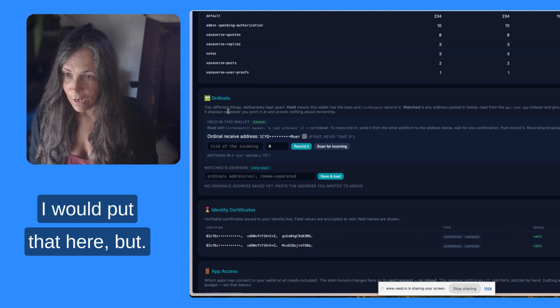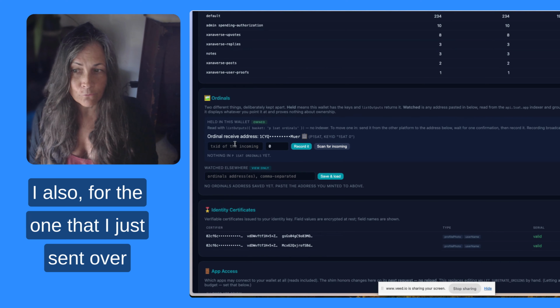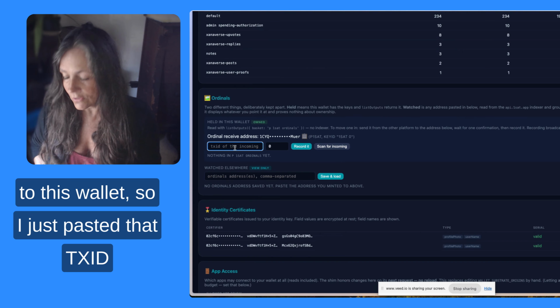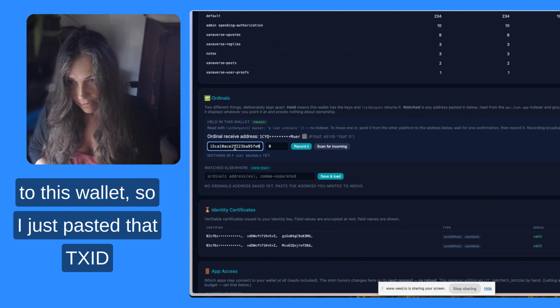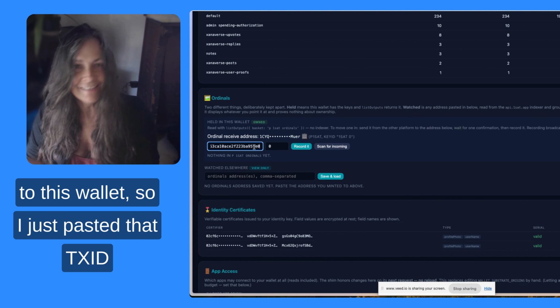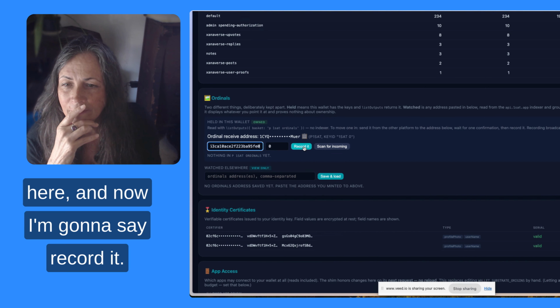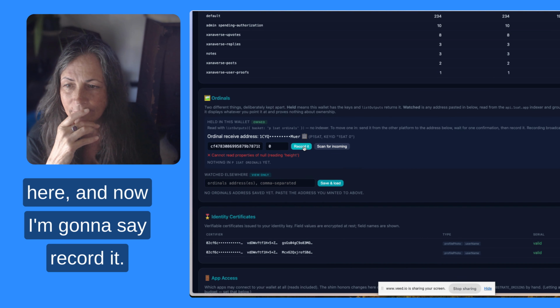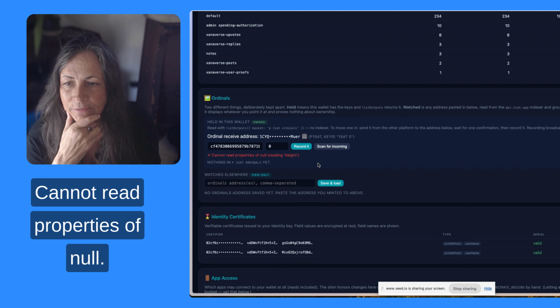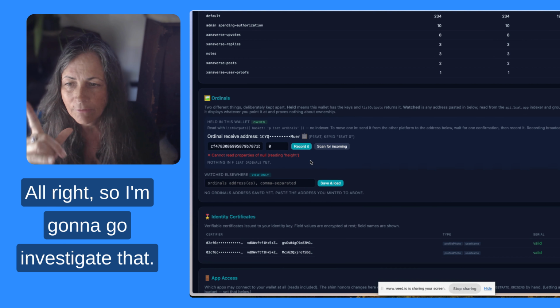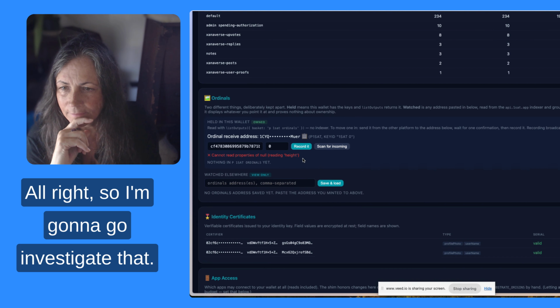But for the one that I just sent over to this wallet, I just pasted that TXID here. And now I'm going to say record it. Cannot read properties of null. All right, so I'm going to go investigate that.